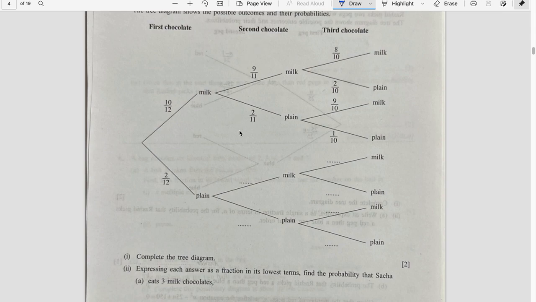Okay. So it was 10 against 2. Milk chocolates are 10, 10 by 11. Plain chosen 1 already, so it is 1 by 11. For the next plain, that would be 0 because there are only 2 in total. So coming here, can you see this cursor moving?